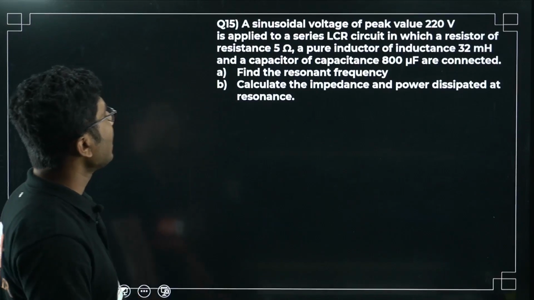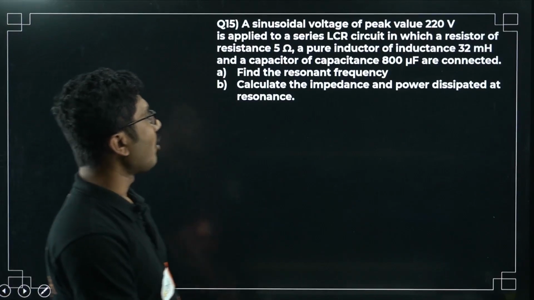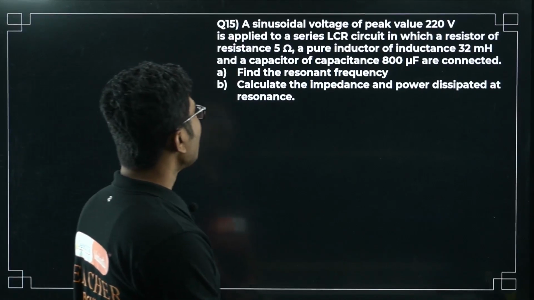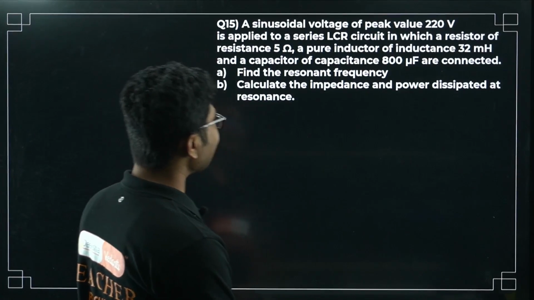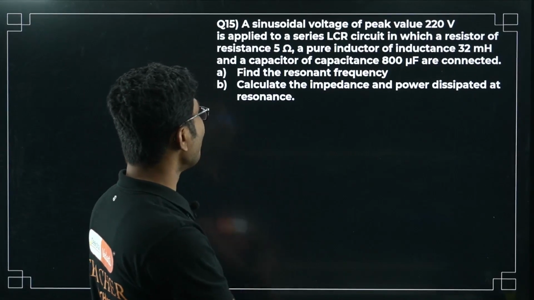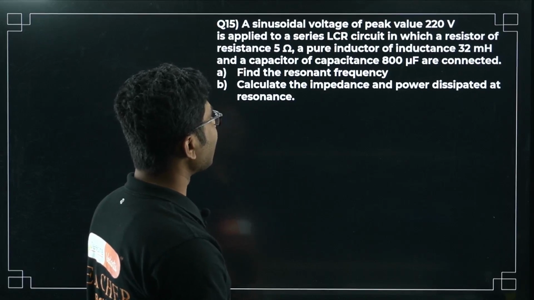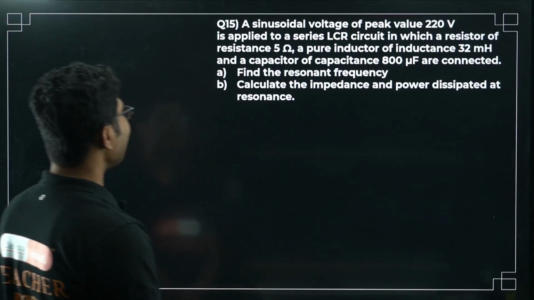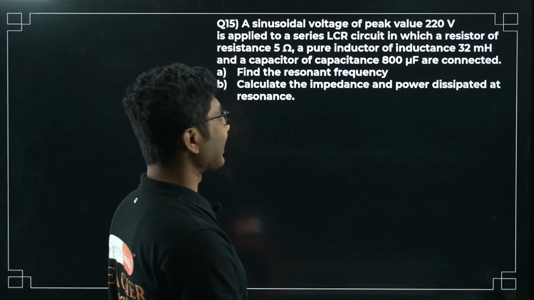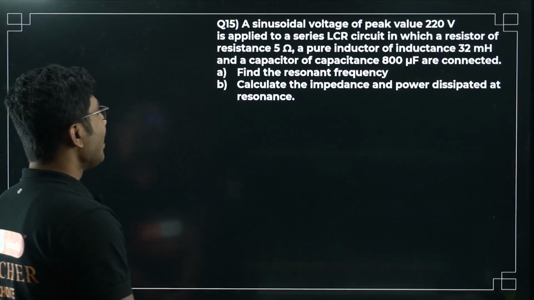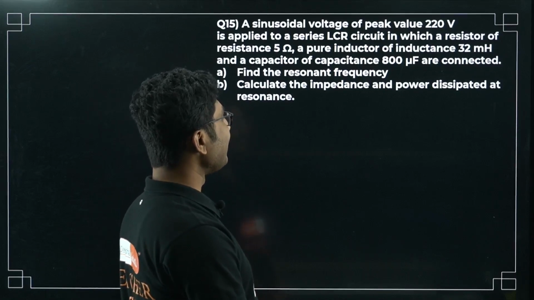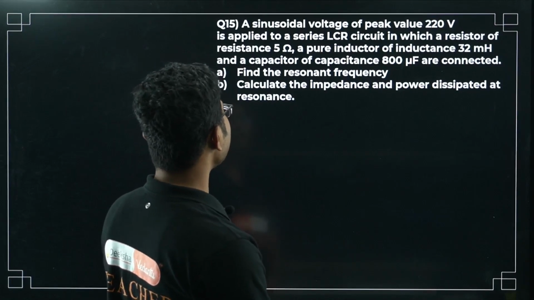Now next question: a sinusoidal voltage of peak value 220 volt is applied to a series LCR circuit in which a resistor of resistance 5 ohm, a pure inductor of inductance 32 millihenry and a capacitor of capacitance 800 microfarad are connected. Again a similar question. Find the resonant frequency. Calculate the impedance and power dissipated at resonance.